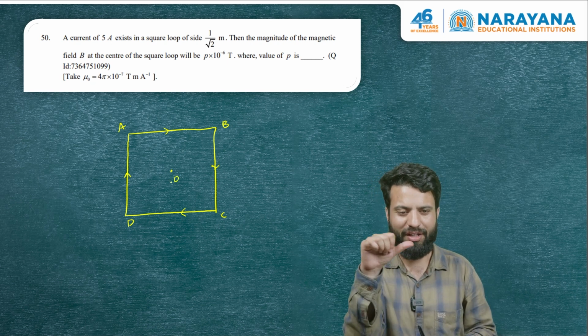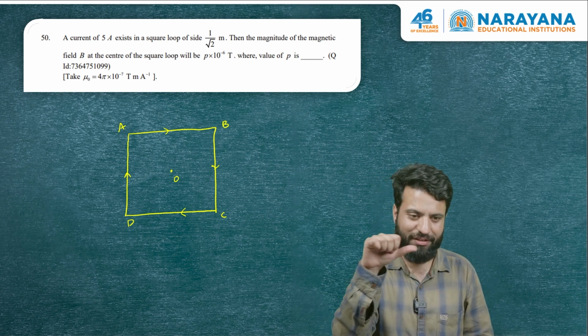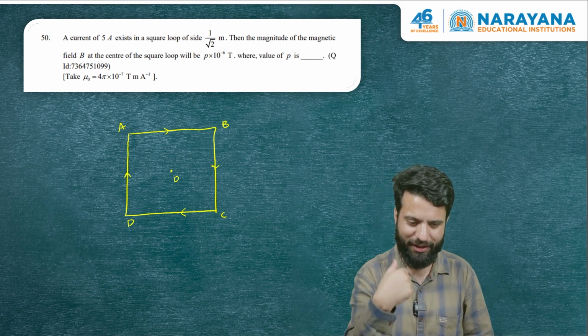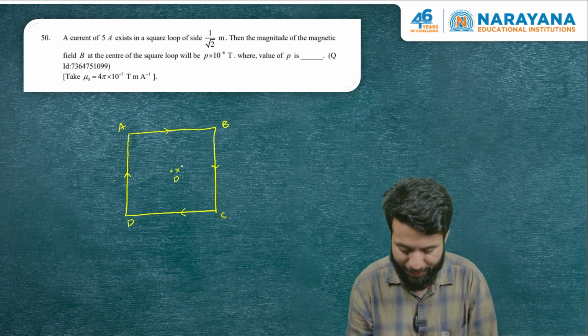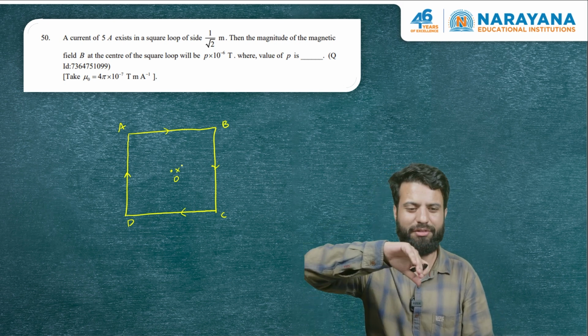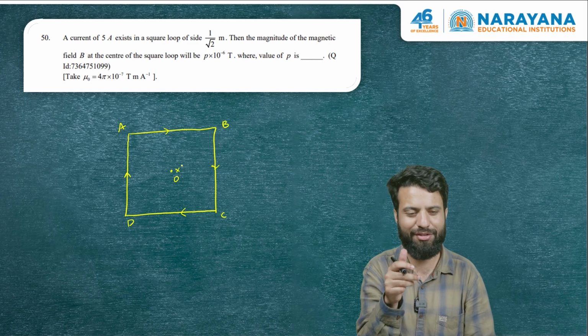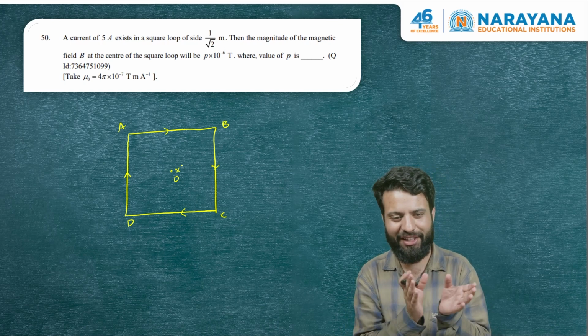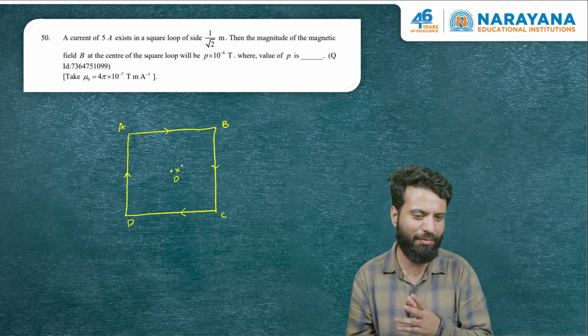Use the right hand thumb rule, keep your right hand thumb in the direction of the current and curl it, you will see that at point O, the magnetic field created by AB is into the plane, because of BC also into the plane, CD also into the plane, AD also into the plane. So if we find the magnetic field due to the AB part at O, we just have to multiply by 4.